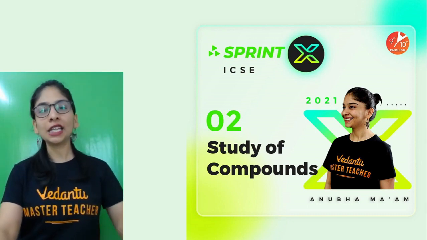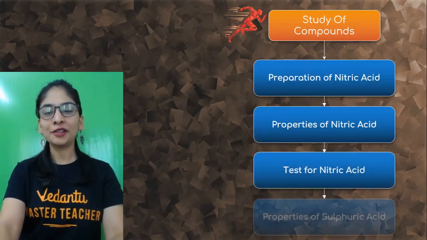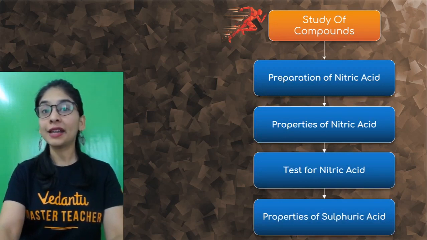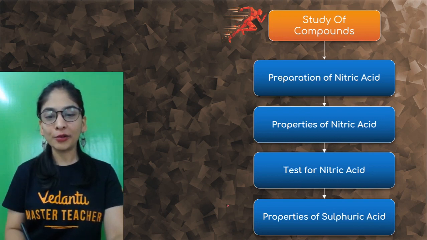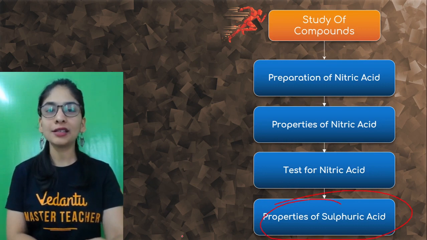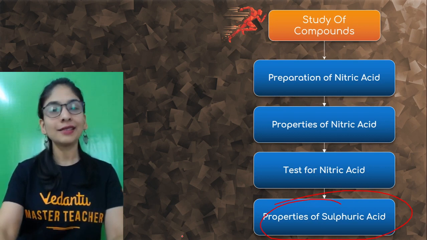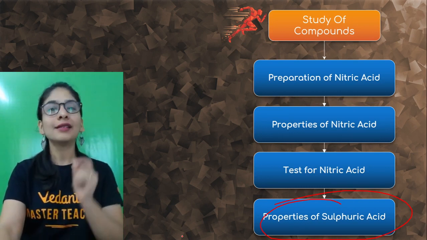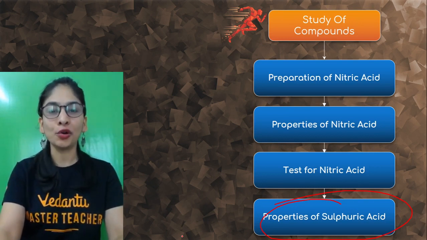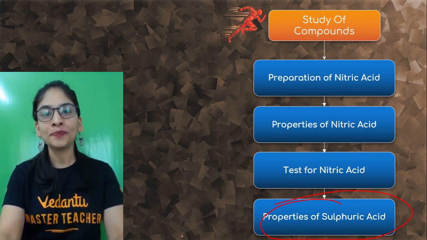So let's start right away. These are the topics: we are going to do nitric acid preparation and its properties, as well as sulfuric acid properties. You know that its manufacturing process, the contact process, is already out of syllabus now. If you remember, it is out of syllabus for this year, that is 2021, so please remember that. I'll discuss the entire syllabus and all the questions regarding the reduced syllabus. That is the main motto, which must help you a lot, not talking about something which is not even part of it and is not going to help you.